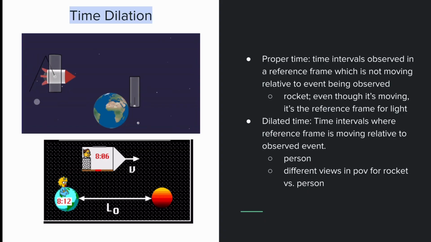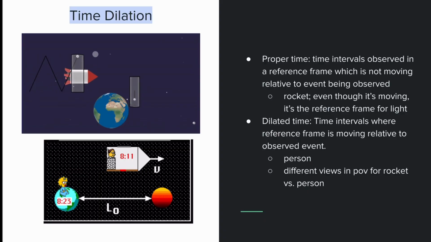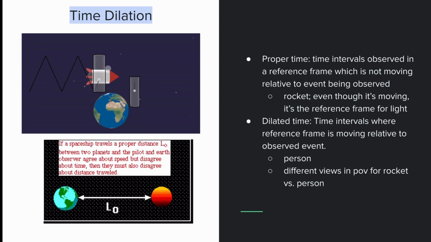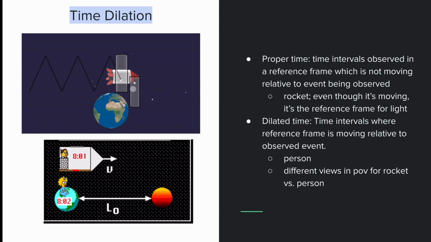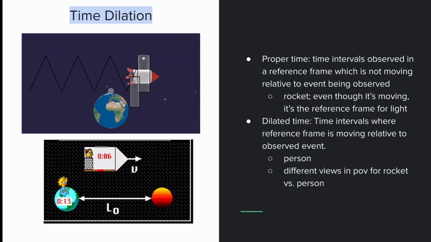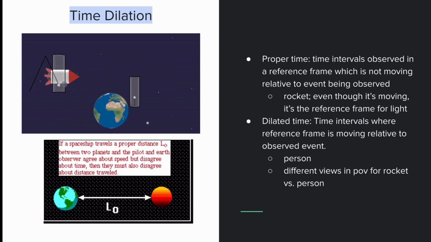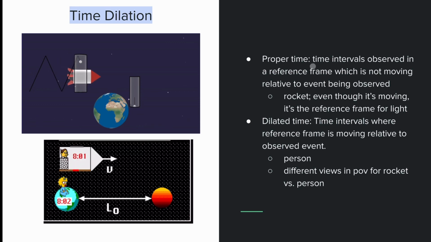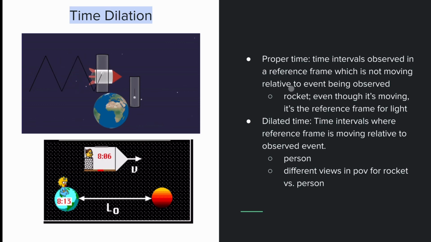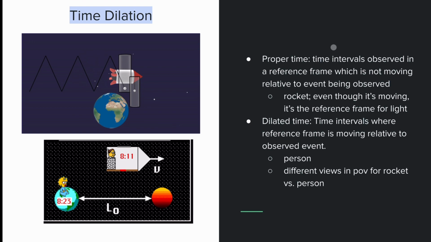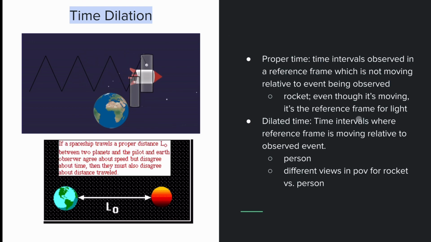Here's an animation that shows the same concept, easier to visualize. The person in the rocket is going to see the light beam moving this way, and then an observer on Earth is going to see the light beam going up and down towards the right. Now let's connect the idea of time dilation to reference frames.